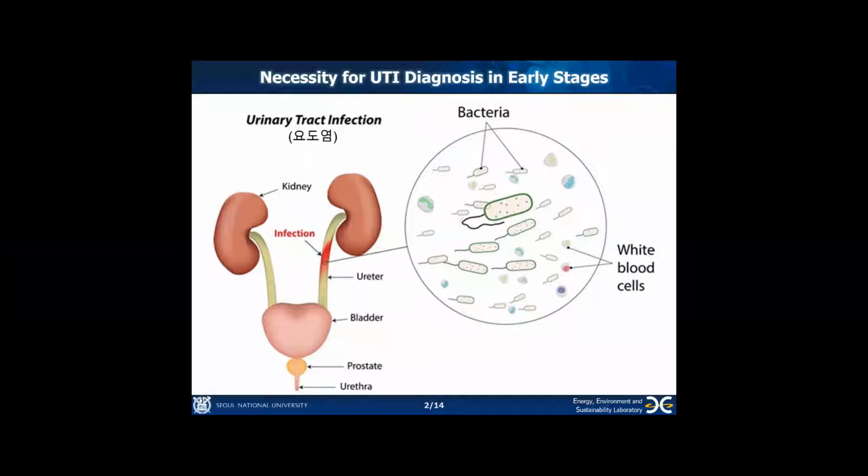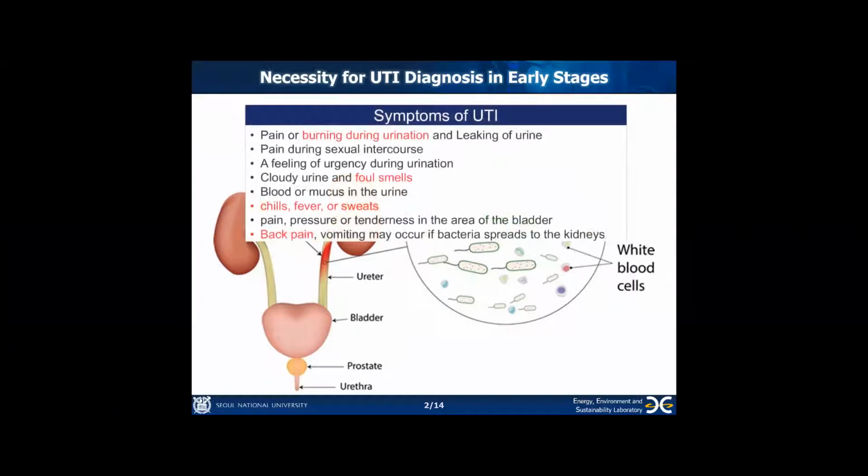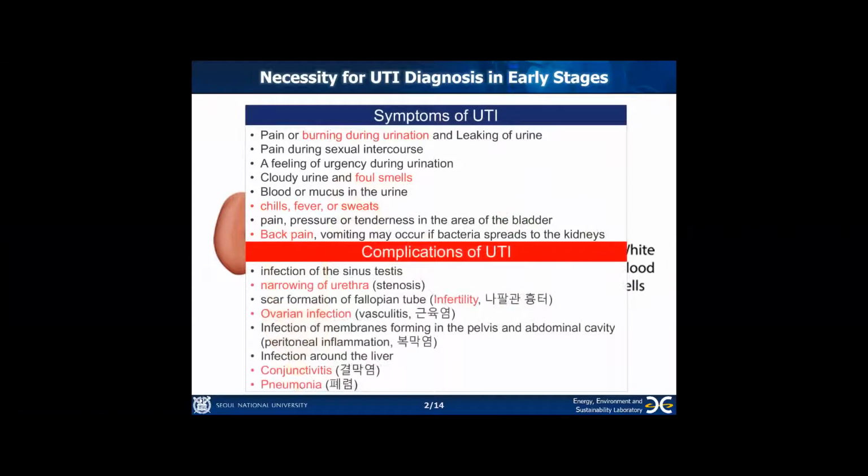We focused on the development of a device that can diagnose urinary tract infection, which is called UTI. UTI is a representative bacterial infectious disease. Urine contains a certain amount of bacteria, usually less than 1,000 numbers per milliliter. However, when infectious bacteria enter the urethra, the population increases rapidly. If more than 10,000 per ml, you can feel various symptoms. What is worse, complications may occur depending on the underlying disease.